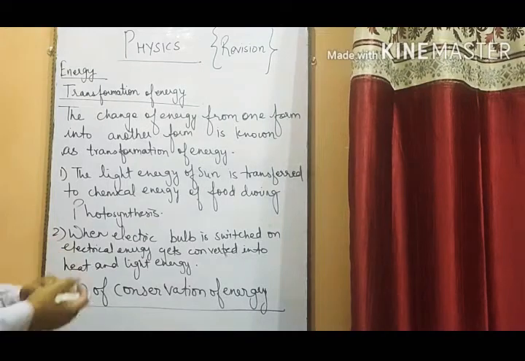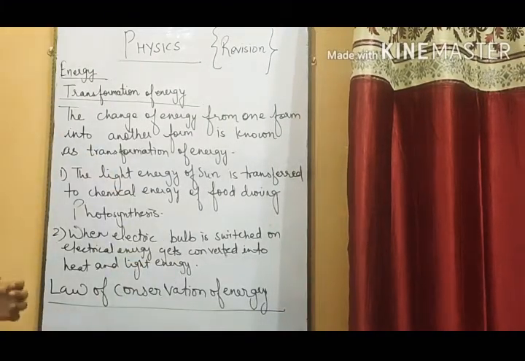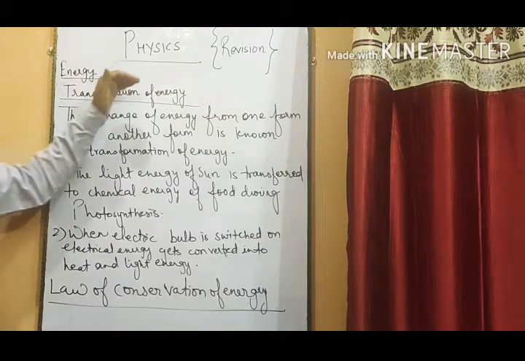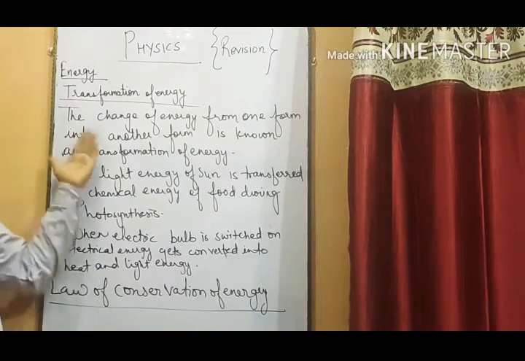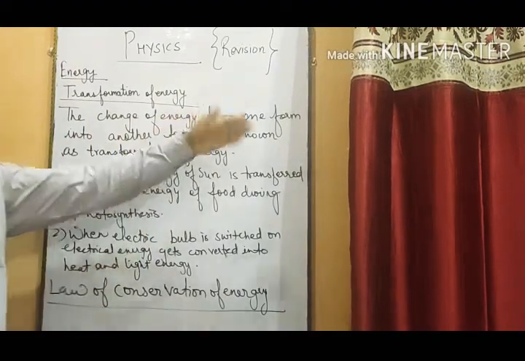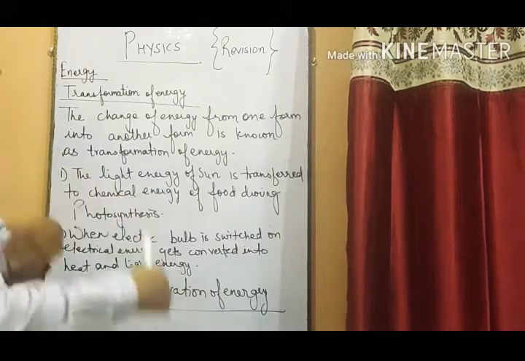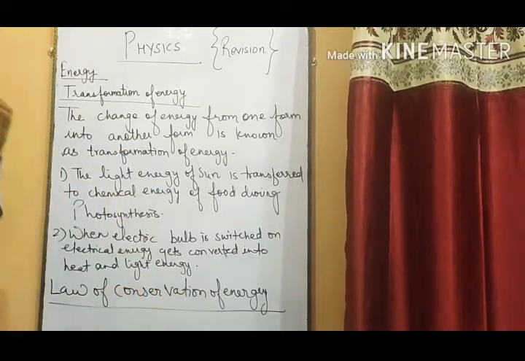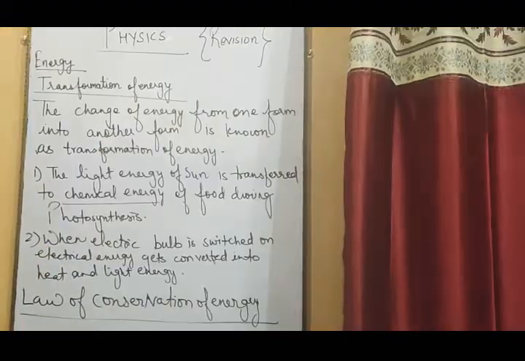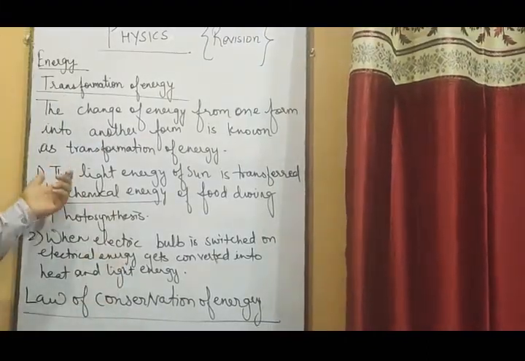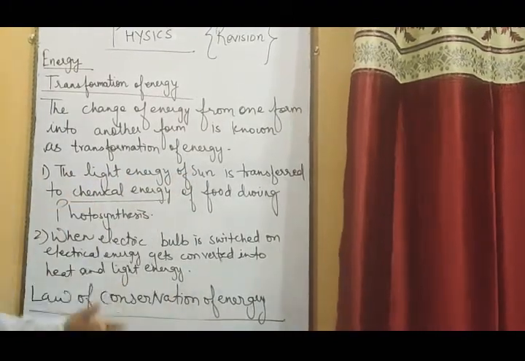Now, after talking about different forms of energy, the next topic which I want to revise is the transformation of energy. So what is basically transformation of energy? It is the change of energy from one form into another form. Suppose one form of energy gets converted into another form, and this is known as transformation of energy. If I take an example, the light energy of the sun is transferred to the chemical energy of food during photosynthesis.